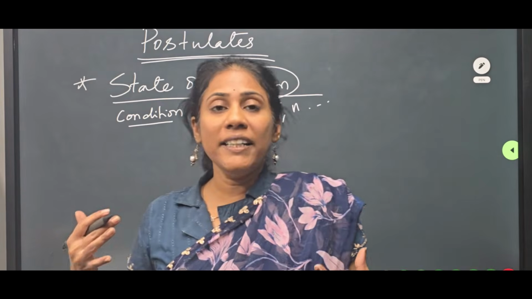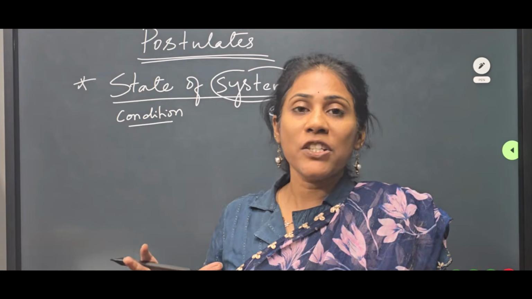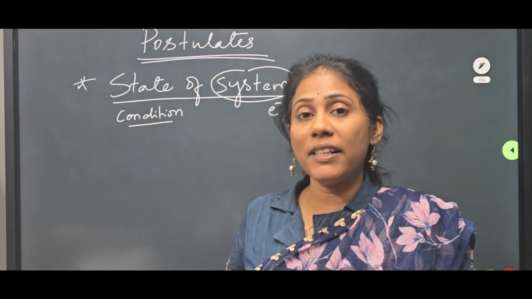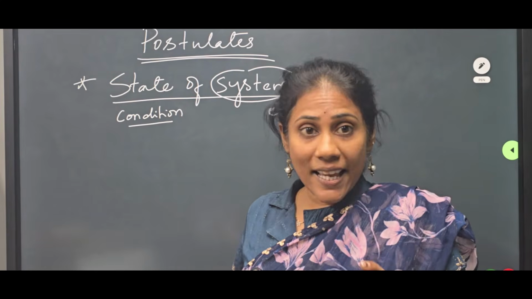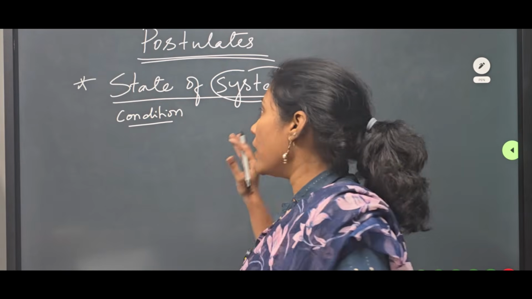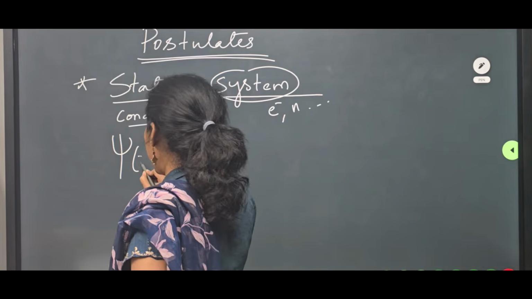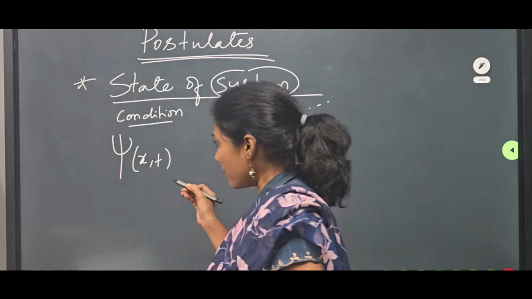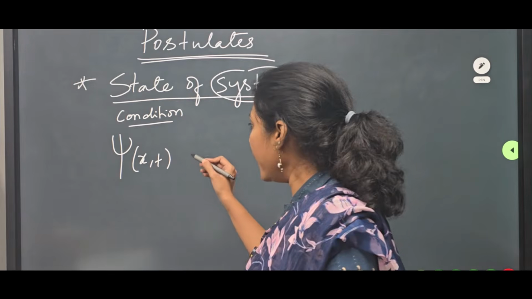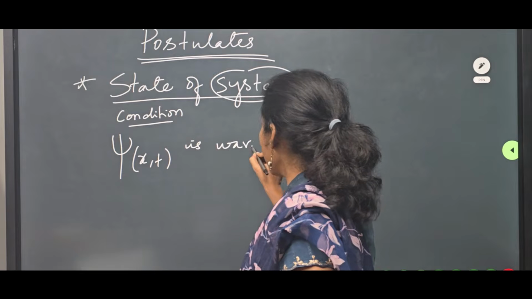So how do you find out the state of a system? Where is all the information relating to the system? It is there in the form of psi, that is the wave function. So what this postulate says is psi, which is represented as psi(x, t), or just psi you can call it. Okay, so psi is a wave function.